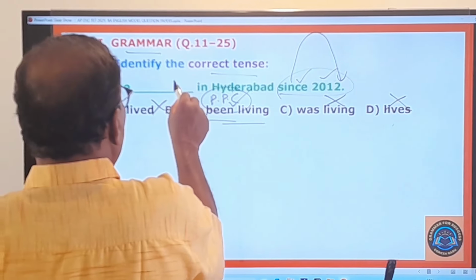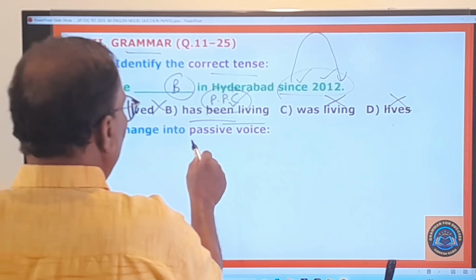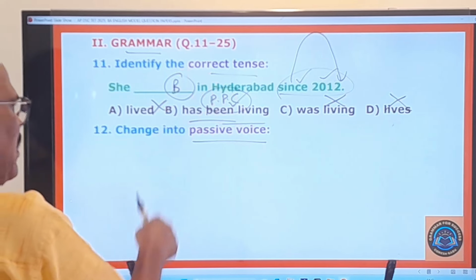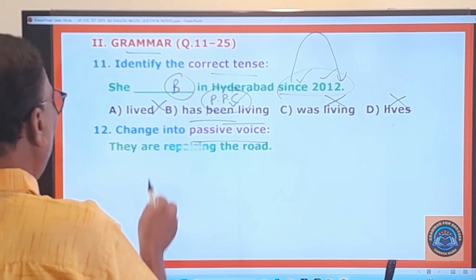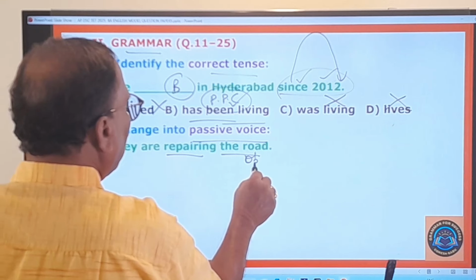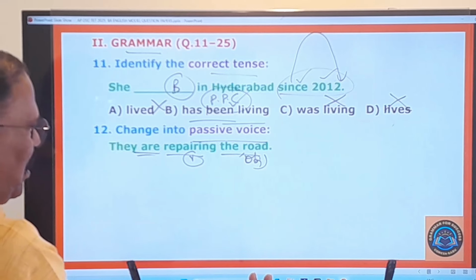Therefore, this B is your answer, right? And you go to the 12th question, change into passive voice. Some sentence is given here and you have to change this into passive voice. What sentence is given here? They are repairing the road. They are repairing what? The road. This is the object, okay? This is the verb and it is in the present continuous tense. You can easily do that.